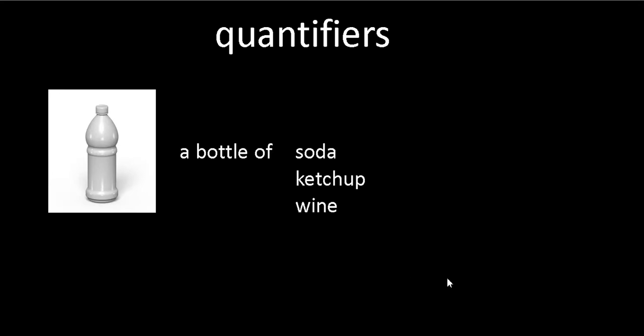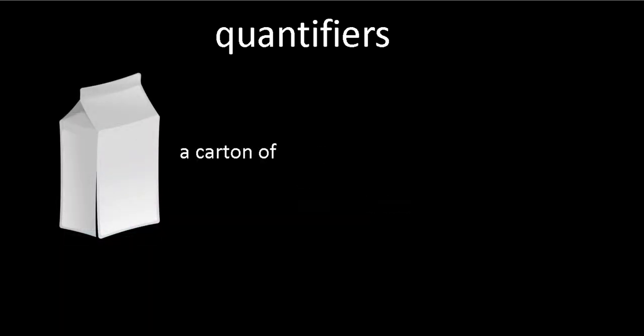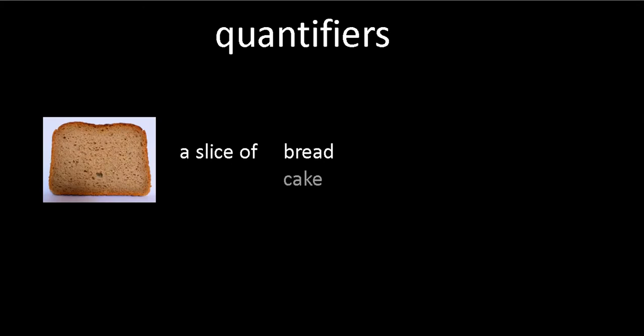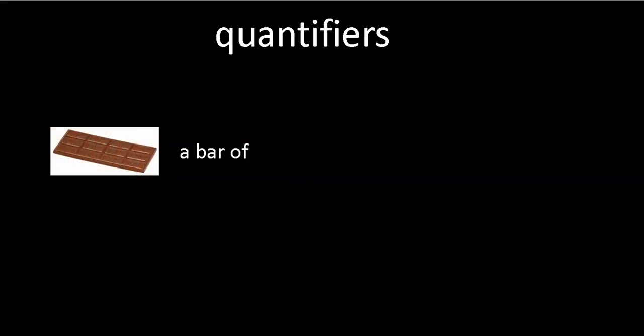Next, a jar of jam, a jar of honey, a jar of peanut butter. Next, a carton of milk, a carton of eggs, or a carton of ice cream. Delicious. Next, a slice of bread, a slice of cake, a slice of pizza. Next, a box of cookies, a box of crackers, a box of candy. A bar, we can say a bar of chocolate, a bar of soap, a bar of candy.